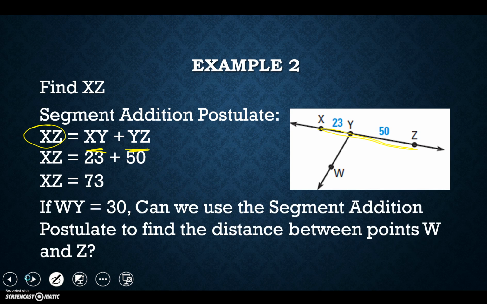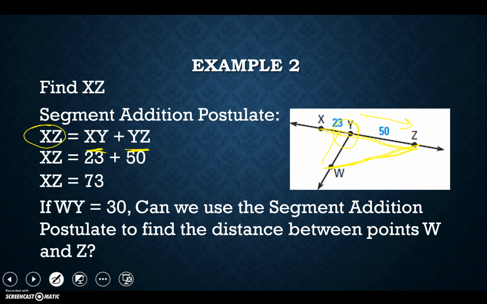So now my question to you here is, if WY is equal to 30, can I use the segment addition postulate to find the distance between points W and Z? Well, the big thing about the segment addition postulate is that one point has to be between the other two. So if I'm looking at that, is Y between W and Z? And the answer to that is no. Can I find how far I would walk if I walk down to Y and then walk down to Z? You sure can. But the actual distance between W and Z is found right here.